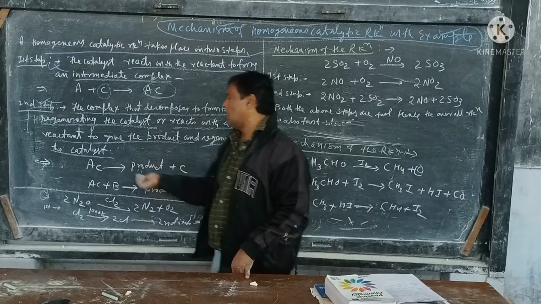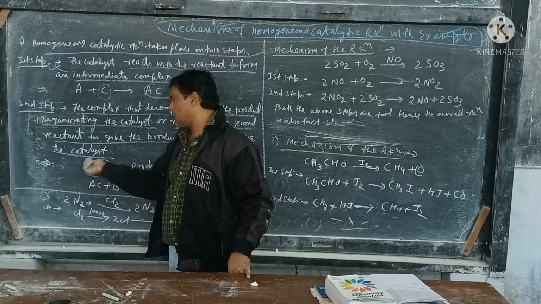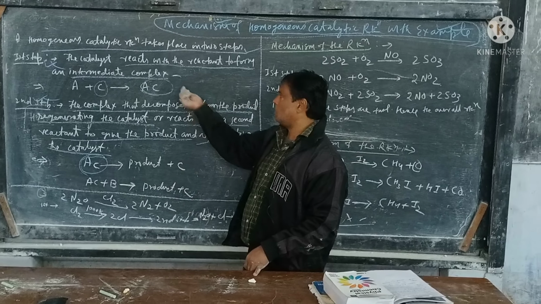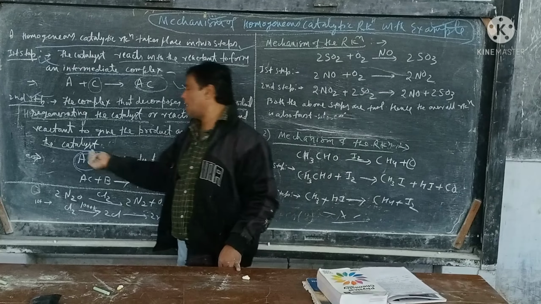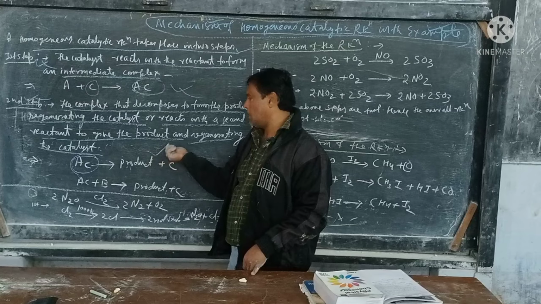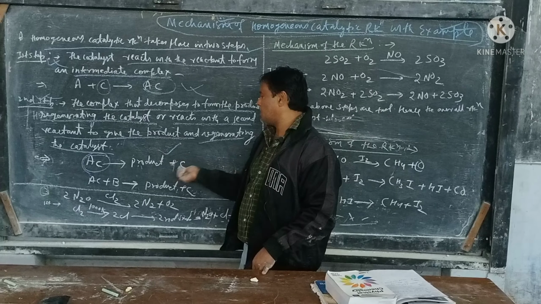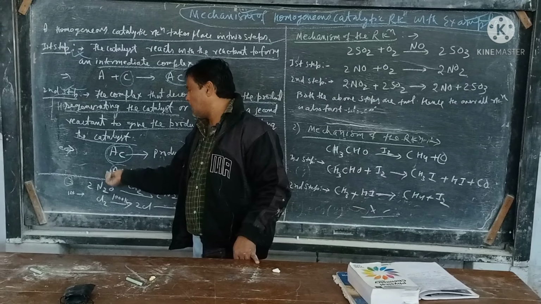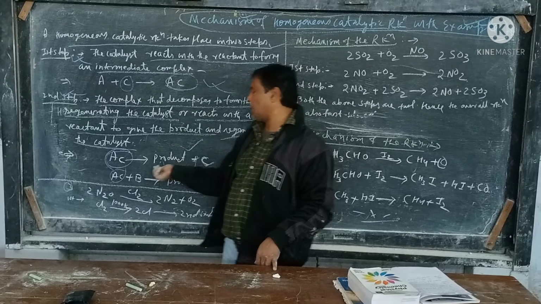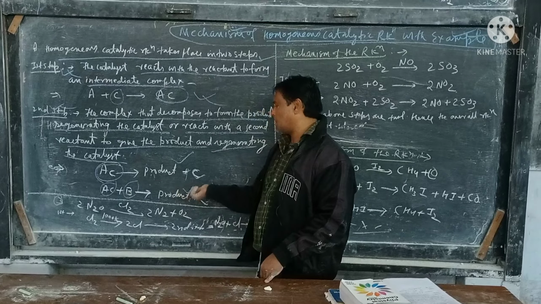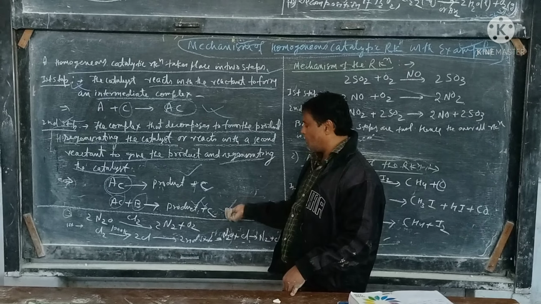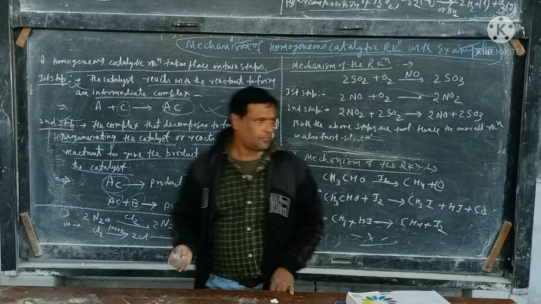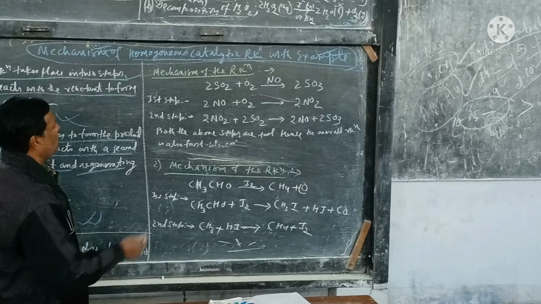That means the intermediate complex gives the product P with regeneration of the catalyst C, or the intermediate complex reacts with the other reactant B to give the product, with regeneration of the catalyst C.